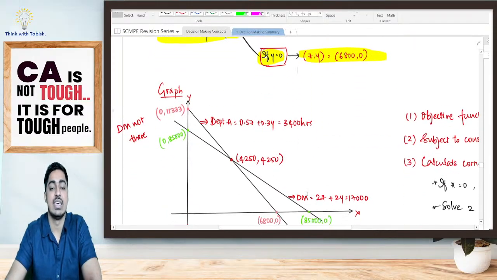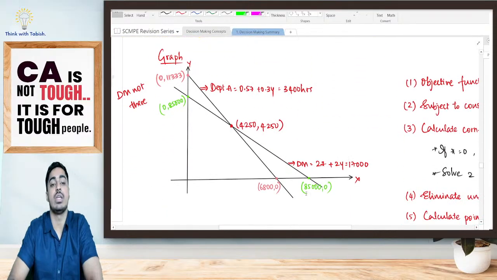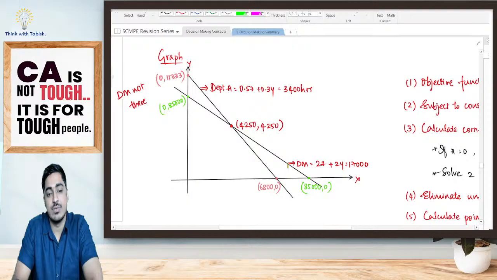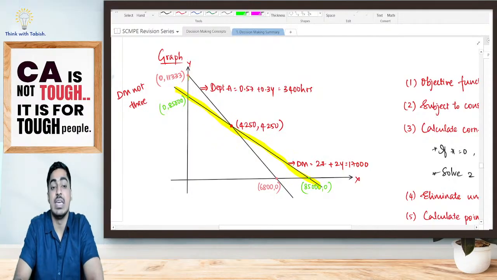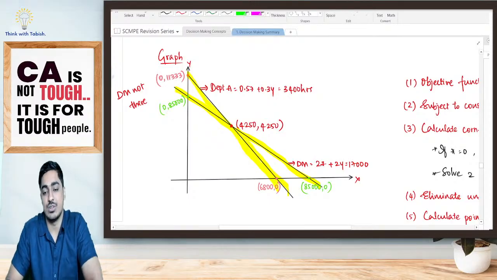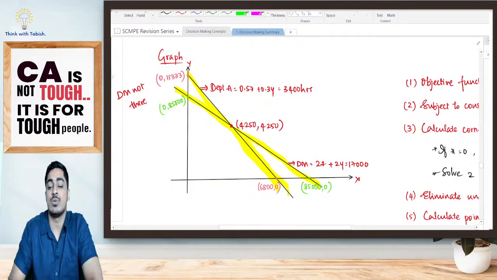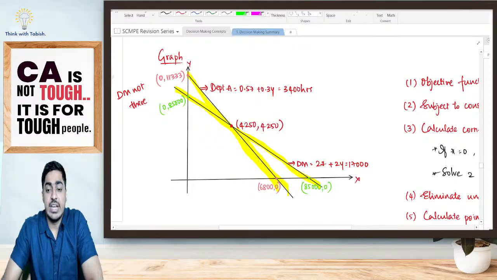Now look at this. If I am plotting it on a graph, I have my first equation, the direct material equation. This was my equation. Then I have my next equation, which is about my department A hours. This is my equation. Now look at this, students. We have a concept called LPP. This concept was there in our foundation also, and if you have studied maths, it was there in your maths also. Now, not getting into much detail.